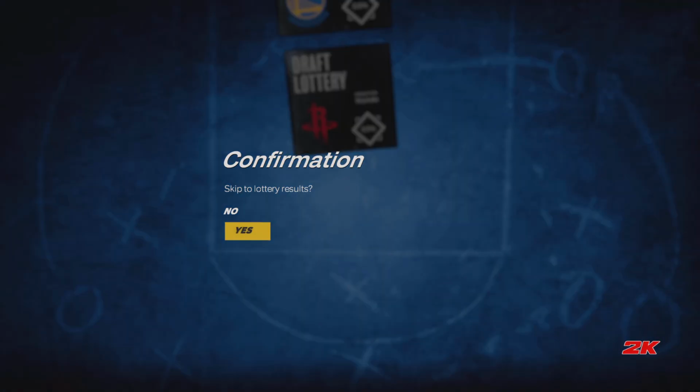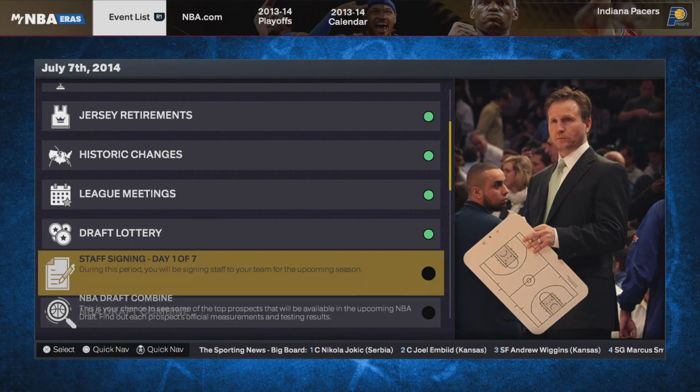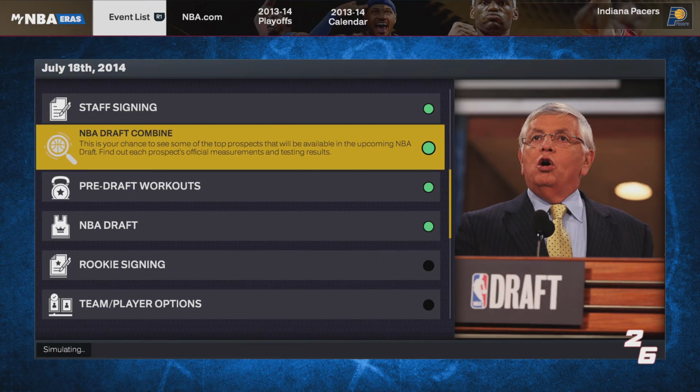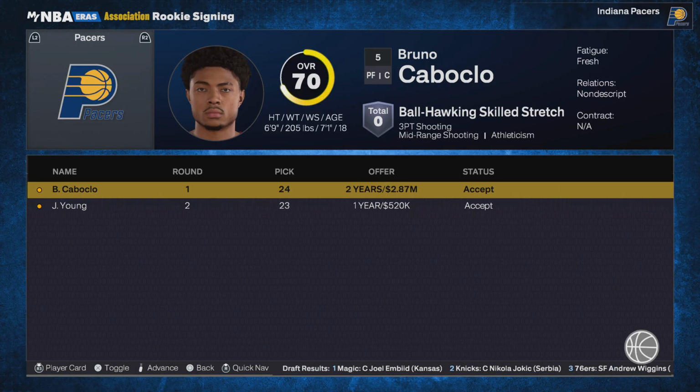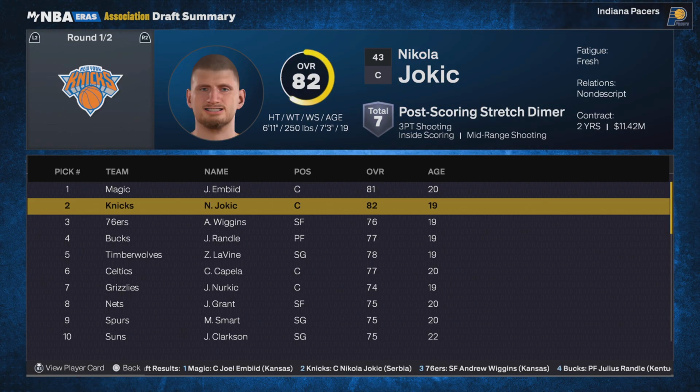Just wondering, can we pull up Mavericks and just go all the way up to 2? No, I don't think they'll do that actually. But Pacers, what Pacers got? They are 24th. Okay, so they draft anybody at 24. Who are they going to draft? Bruno and James Young.